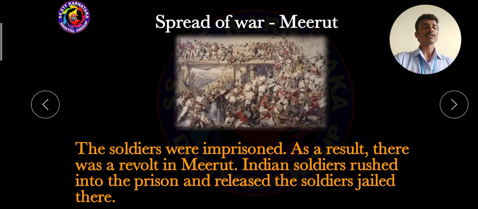As a result, a revolt started in Meerut. The Indian soldiers rushed into the prison. They forced their way into the jail and released many Indian soldiers who were imprisoned there, and they rose against the Britishers.